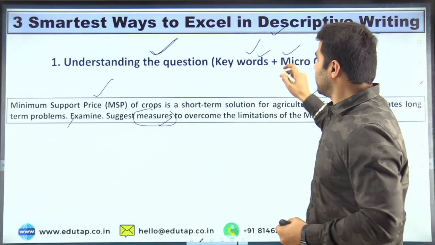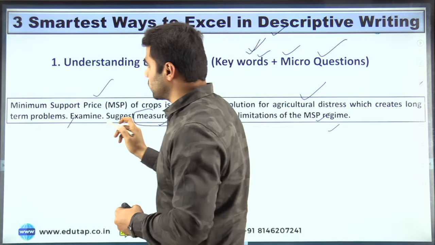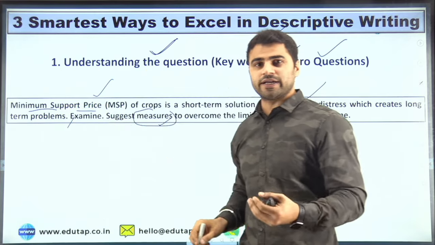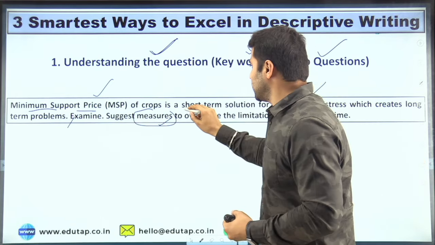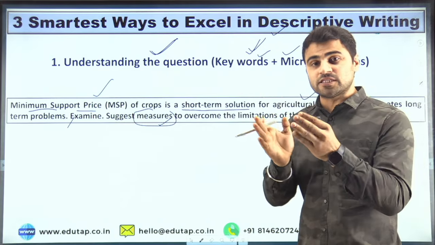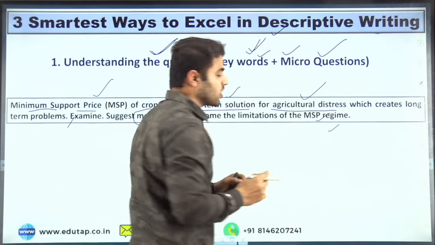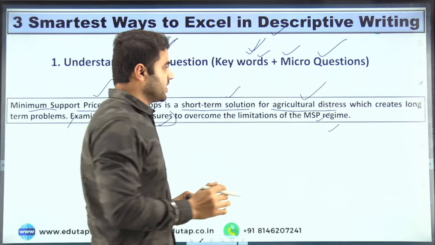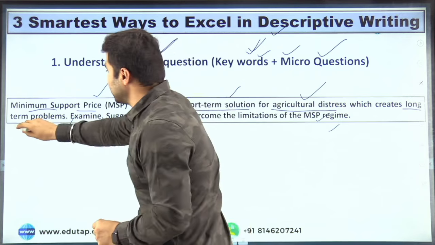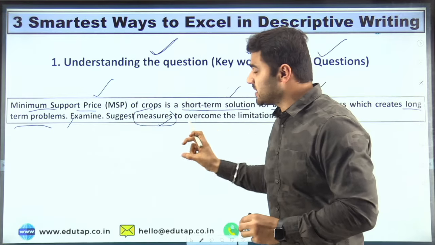So first of all, we need to identify the keywords, right? If I talk about keywords in this particular question, MSP, that is minimum support price, is a keyword, right? And keywords can be multiple, right? Here short-term solution is also a keyword, because it is not talking about long-term solution, rather it is specifically focusing on short-term solution. If I talk about agricultural distress, that is again a keyword. Which creates long-term problems: so long-term problem is also a keyword here, right? Again, this is not talking about short-term problems, rather long-term problems. So these all are the keywords.